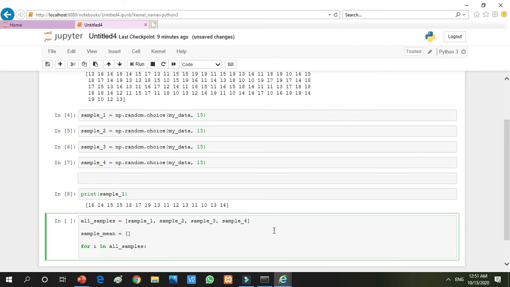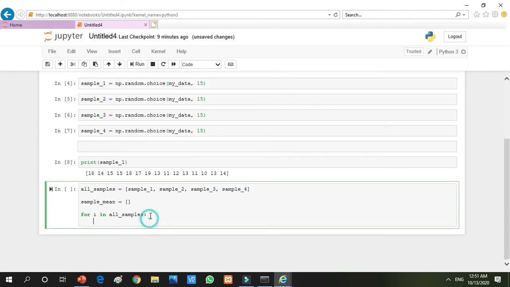And in this for loop, I am writing sample mean dot append, which means we are going to add to this empty list. What we are going to add is np dot mean, the function for calculating the mean.